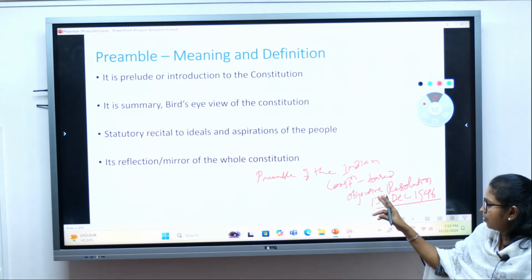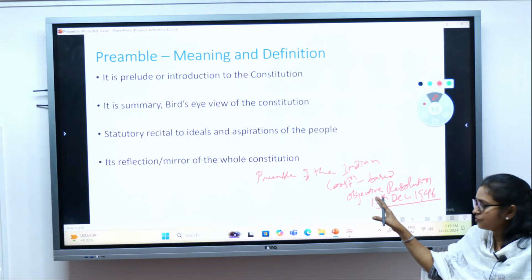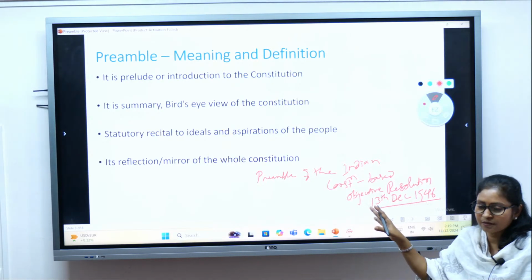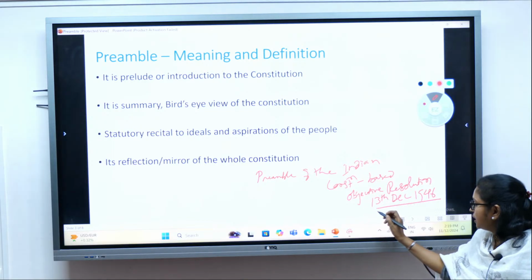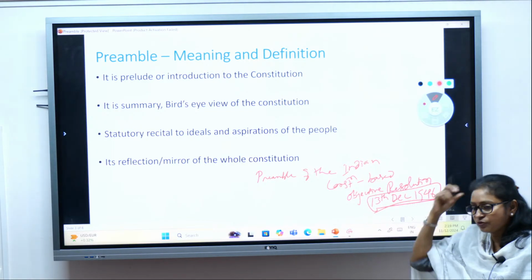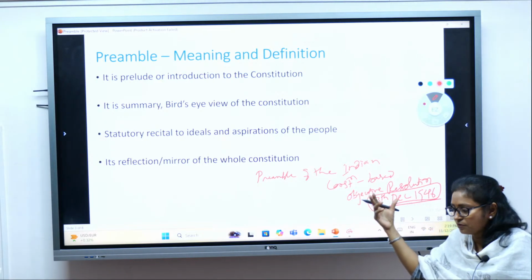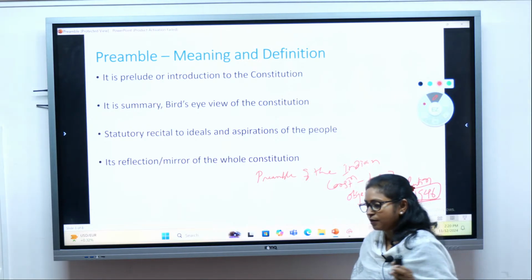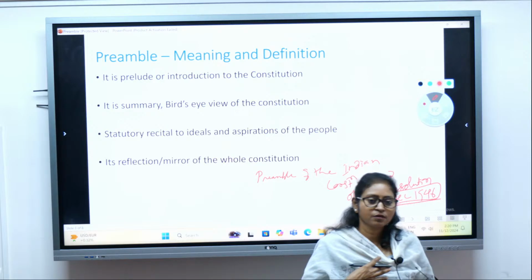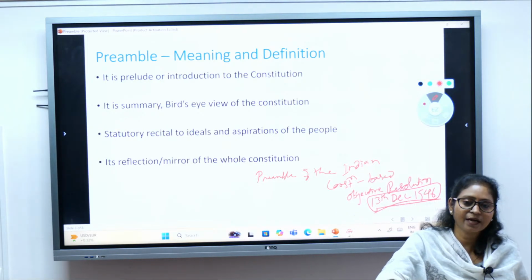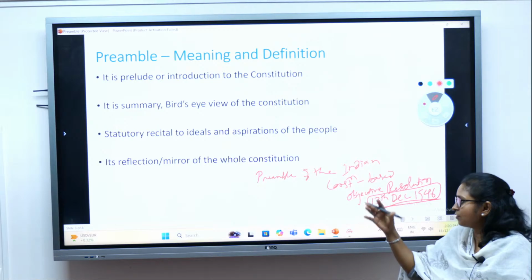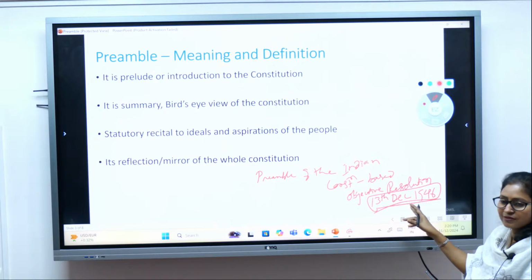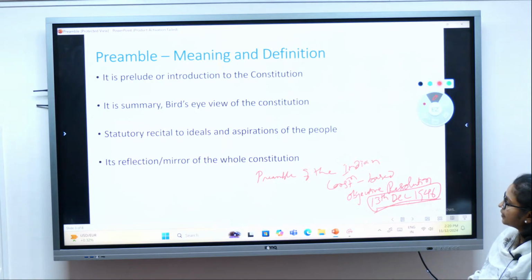The objective resolution was passed on 13th December 1946. You may remember this date, that may be important from the prelims point of view. The objective resolution contained the idea, and only after that our preamble was formulated, right?